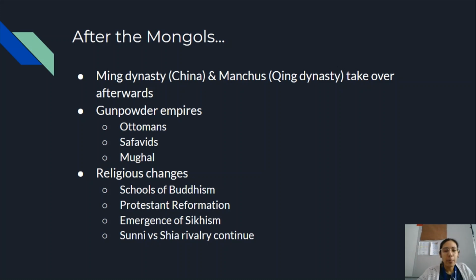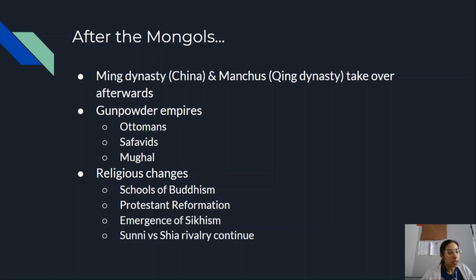Our gunpowder empires are also going to develop after the Mongols, and they're called gunpowder empires because, if you remember, they're going to use things like cannons and artillery to do their conquering. So gunpowder isn't a new invention, it's been around for years, but they're going to use it in new ways that's going to allow them to become these large land-based empires. So some examples of these are the Ottomans, the Safavids, and the Mughals. These are all also Islamic empires.